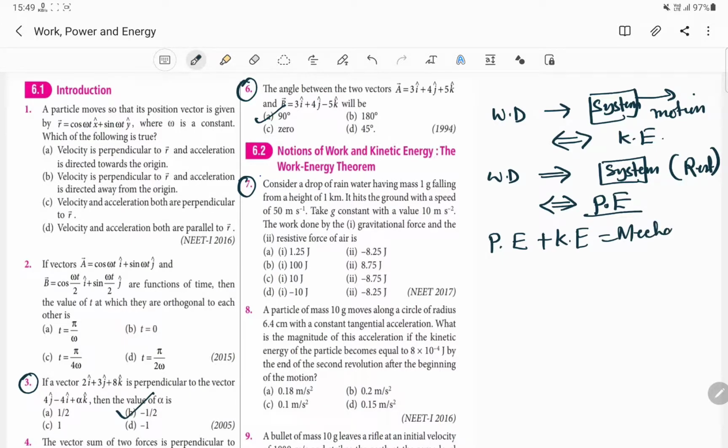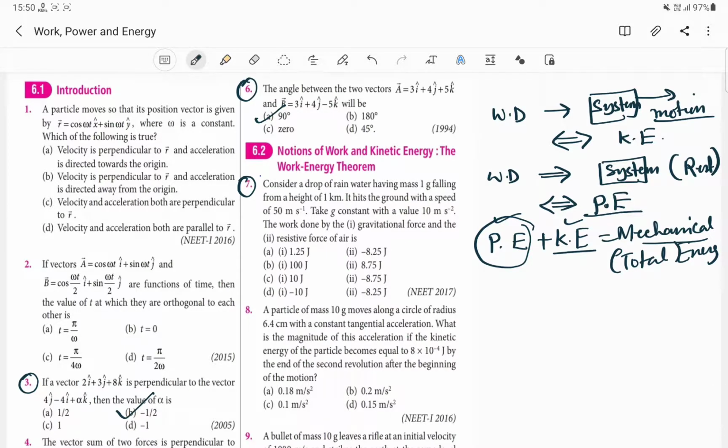This is also very important. What do you mean by mechanical energy? Mechanical energy is the total energy, the combination of potential energy and kinetic energy. And we know that the energy that is produced due to motion is known as kinetic energy, and energy due to its orientation or its configuration is known as potential energy.